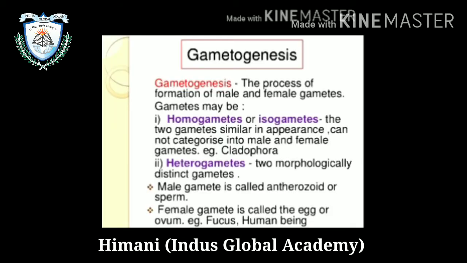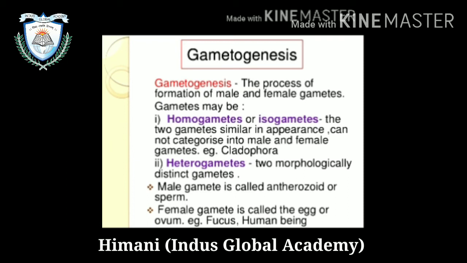Now, gametogenesis. It is the process of formation of male and female gametes. Gametes may be of two types, homogametes and heterogametes. Homogamete is also known as isogamete. The two gametes, similar in appearance, cannot be categorized into male and female gamete.